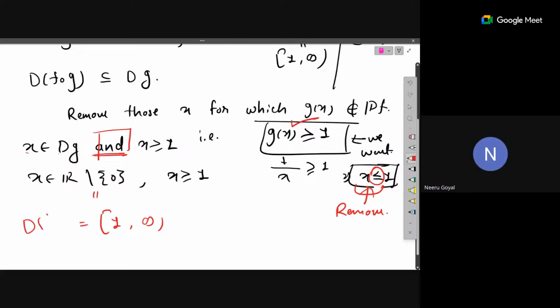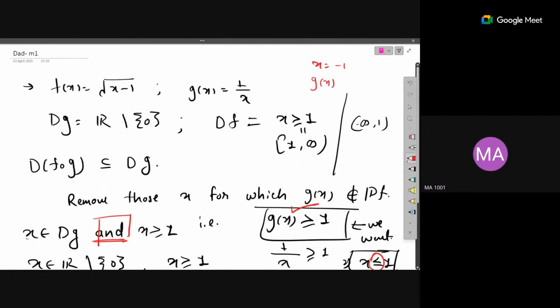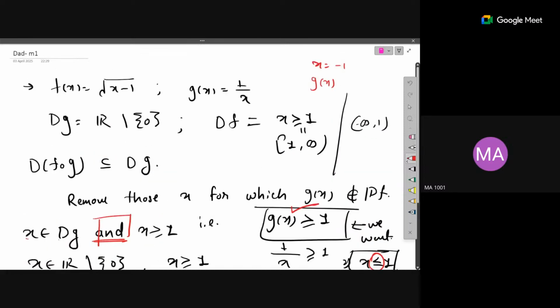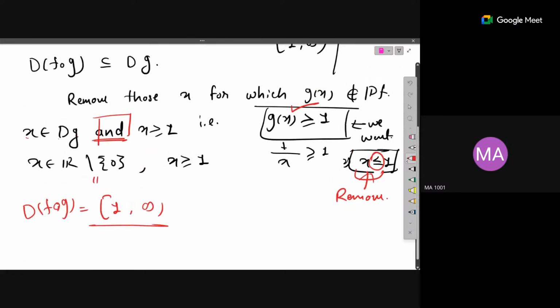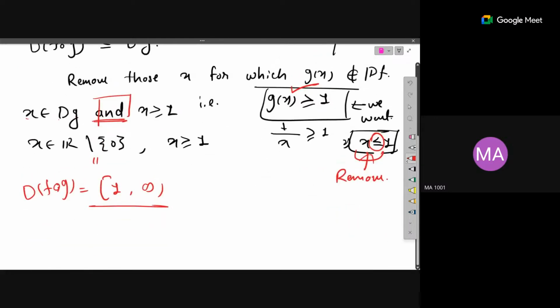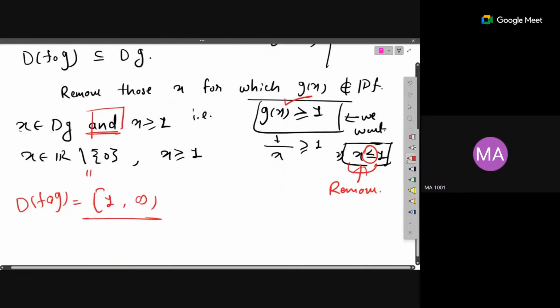Will we include or exclude 1? We'll include 1, because 1 minus 1 will become 0, so that is okay. The root of 0 is 0. Okay, so we'll check this example once more, but I think this is the correct answer now: closed interval 1 to infinity. Because if you take any lesser value here, that also works here. See, if you take 1 by 2, then 1 by 1 by 2 is 2, then 2 minus 1 is 1. So that also works.